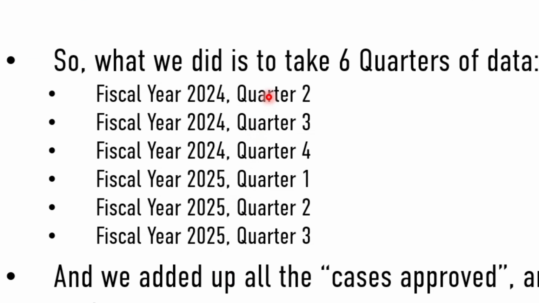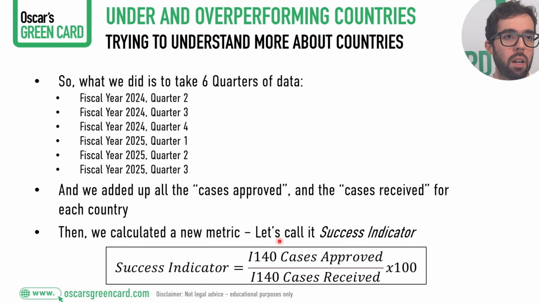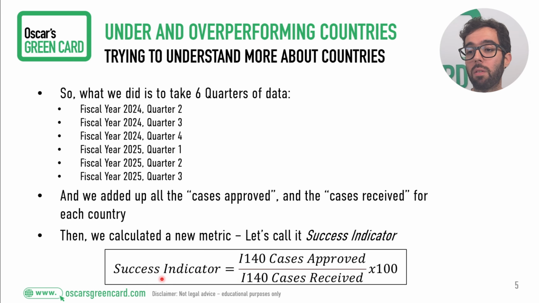So here, what we're going to see today is all these 6 quarters, 1.5 years worth of official data from USCIS. We added all those data points, all the cases approved, and all the cases received. That's the data we have for each of the individual countries. And we came up with a new metric that we called success indicator. It's not an approval rate, that's why we don't call it approval rate, but it will let you compare different countries among all this list of countries.